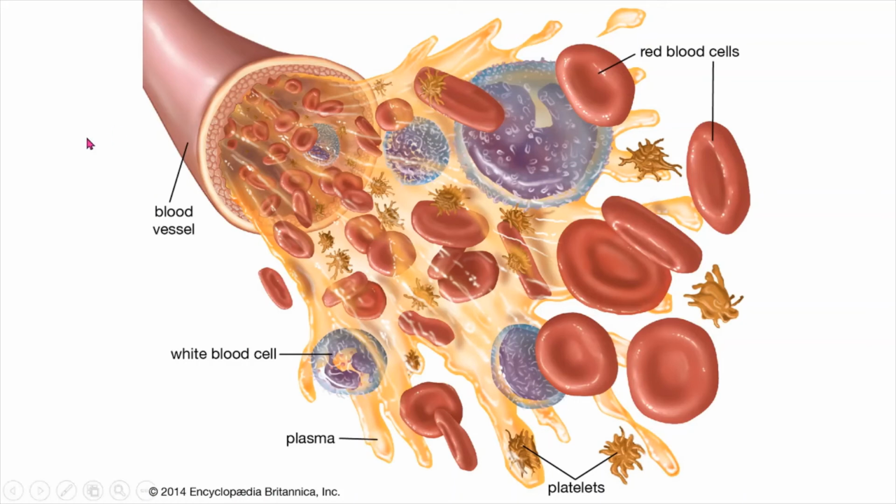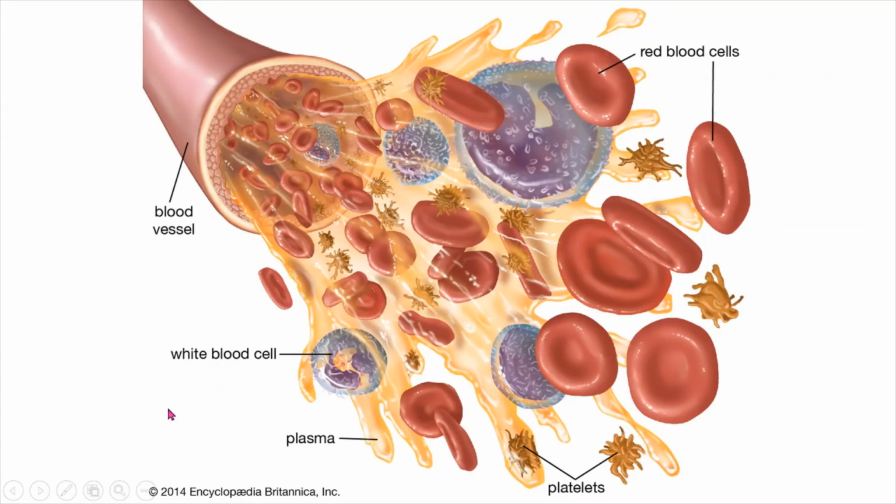These are the cells present inside the blood: white blood cells, then the plasma, the platelets, and the red blood cells. These are the major 4 types of cells.